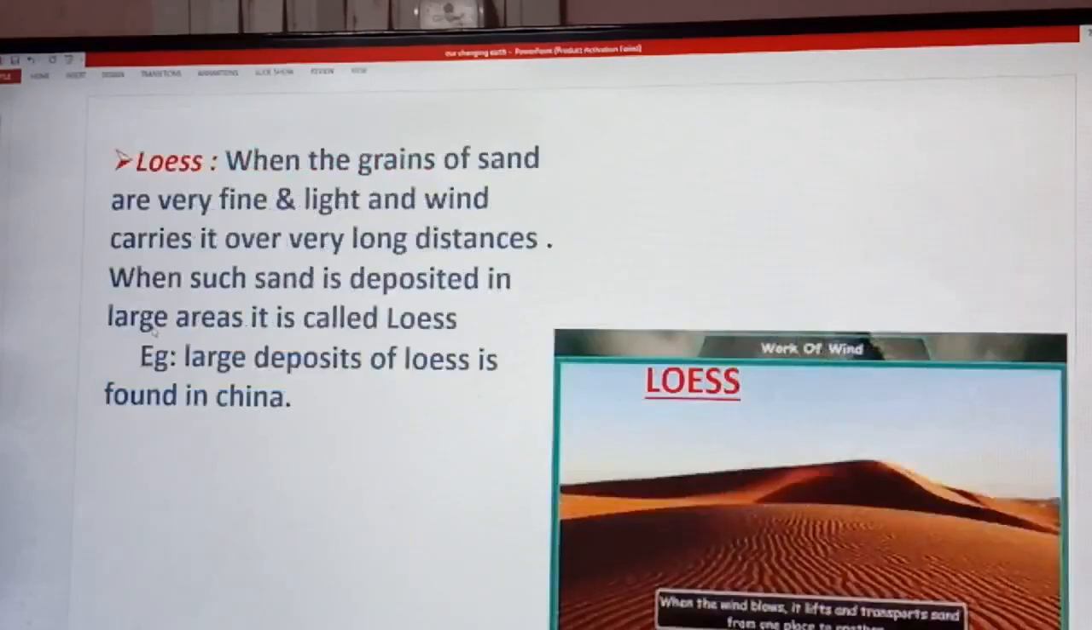Loess. When grains of sand are very fine and light, wind carried it over long distance. Such sand is deposited in large area called loess. Large deposit of loess is found in China.